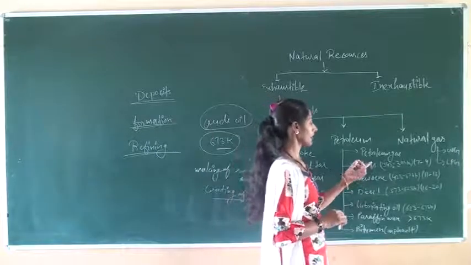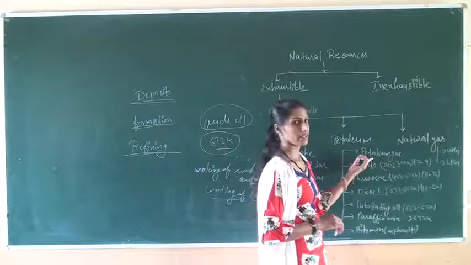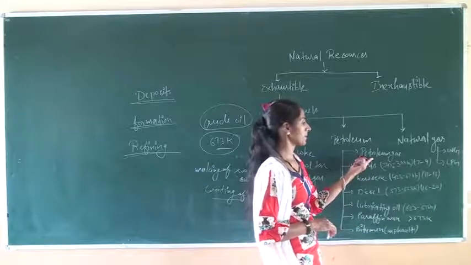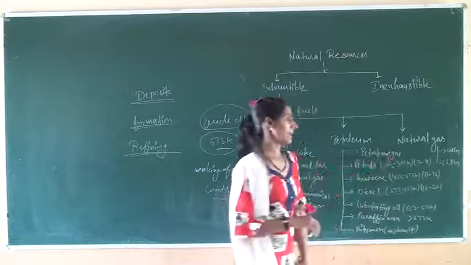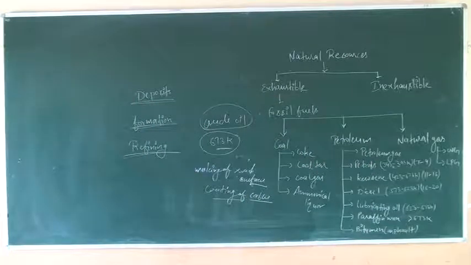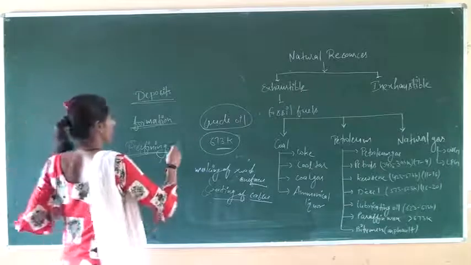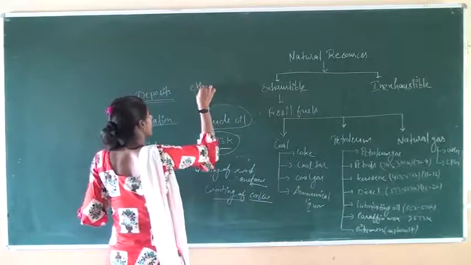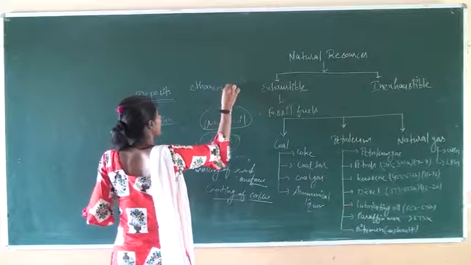After that, the last product in refining of petroleum is petroleum gas. This petroleum gas is a mixture of ethane, propane and butane.